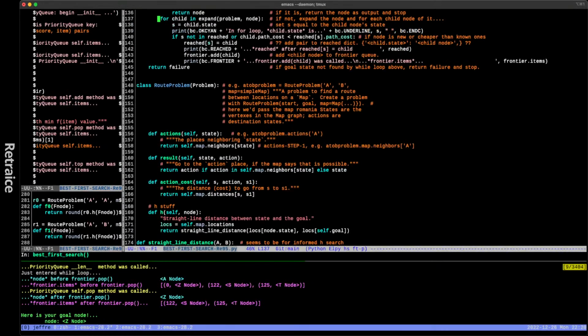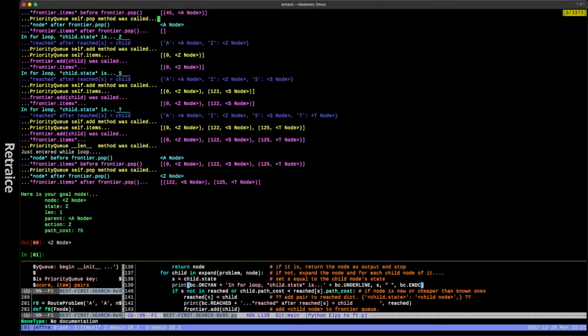So for child in expand, we're using our expand function on the node, with the problem and node as arguments, and here we're printing the S value, which is the child state of the node that we were at. So our new node, okay, so we have to print all the children of the node so we can compare them before we take an action. Not print them, we have to analyze them. Okay, so what are we doing?